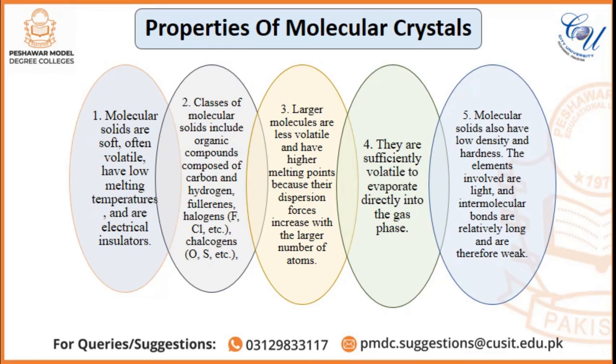Larger molecules are less volatile and have higher melting points because their dispersion forces increase with a large number of atoms. Some are sufficiently volatile to evaporate directly into the gas phase.